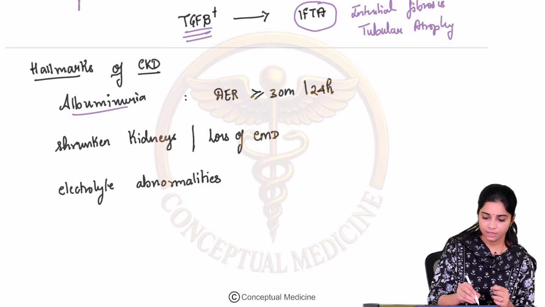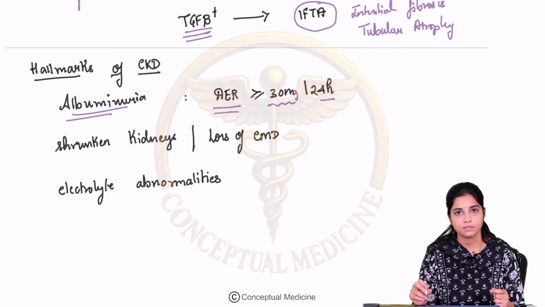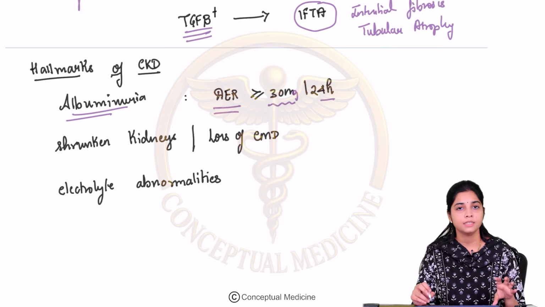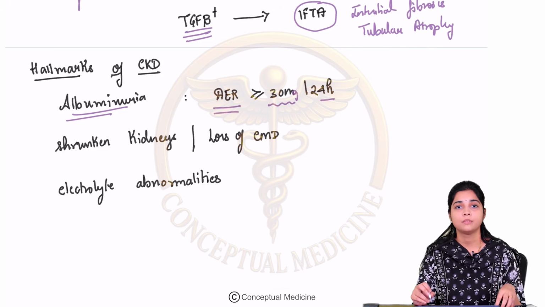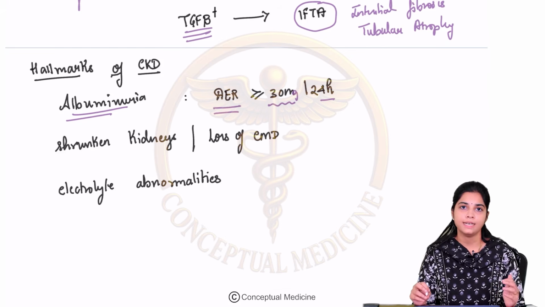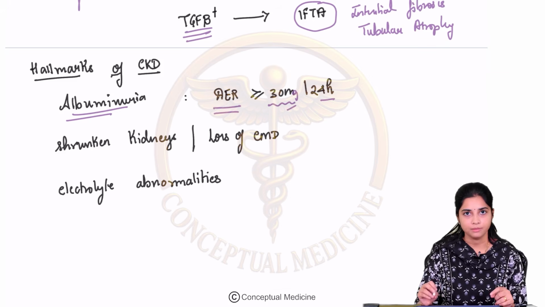Albuminuria, right? The albumin excretion is more than 30 milligrams in 24 hours. Generally, when we look at the filtration barrier, it is negatively charged. Albumin is also negatively charged and it does not allow any amount of albumin to get excreted in the urine, right? So whenever there is CKD, the podocytes are damaged, the glomerulus is damaged and there will be albuminuria.